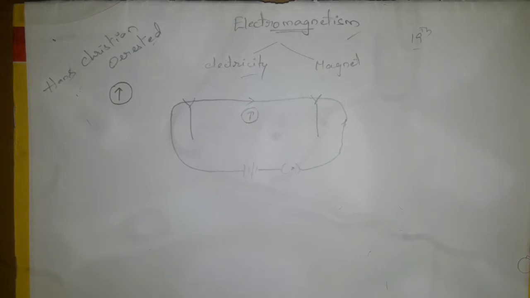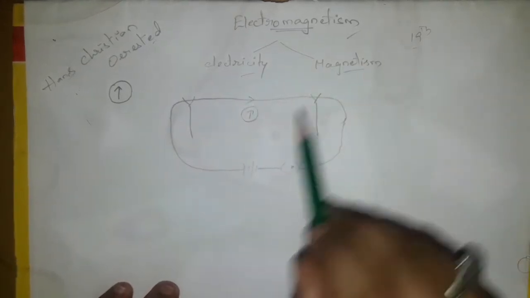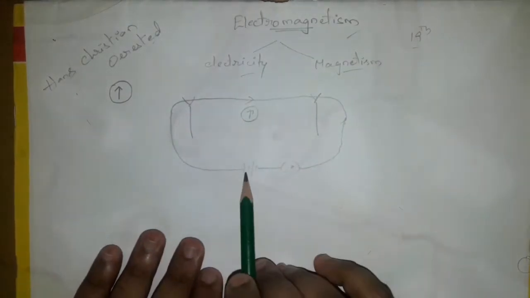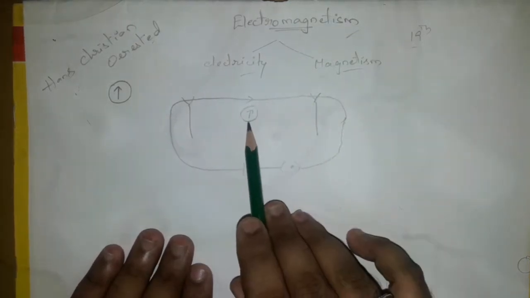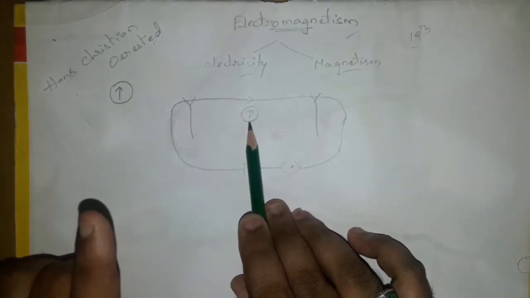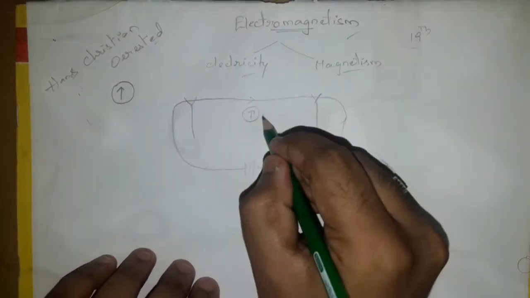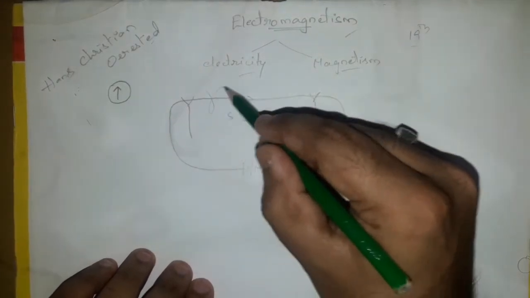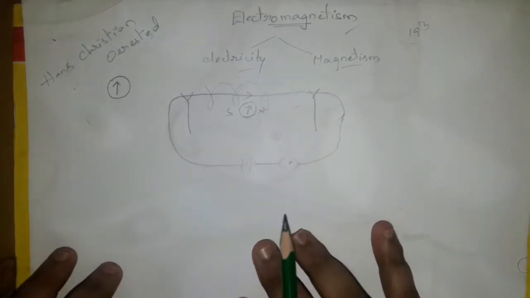Before going to the main chapter, let us discuss magnetism properly: what is magnetism and what is a magnet? So that is the Ørsted experiment. When current passes into the wire, it produces a magnetic field, and due to that magnetic field the compass gets deflected. When you switch it off, it comes back to its normal north-south position. The magnetic field around the wire is invisible to us.